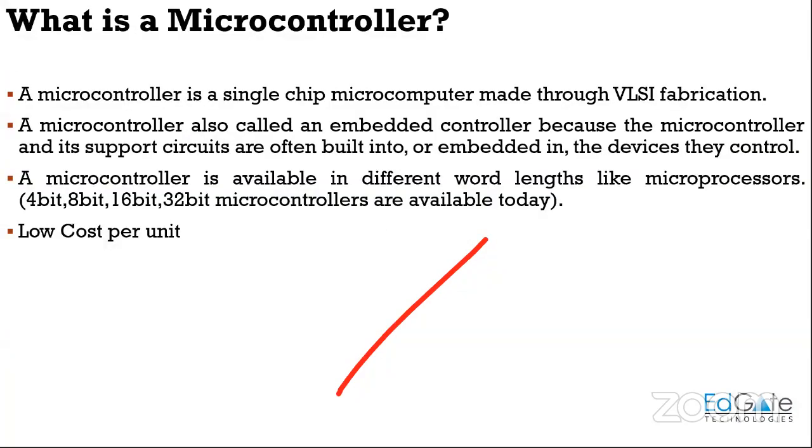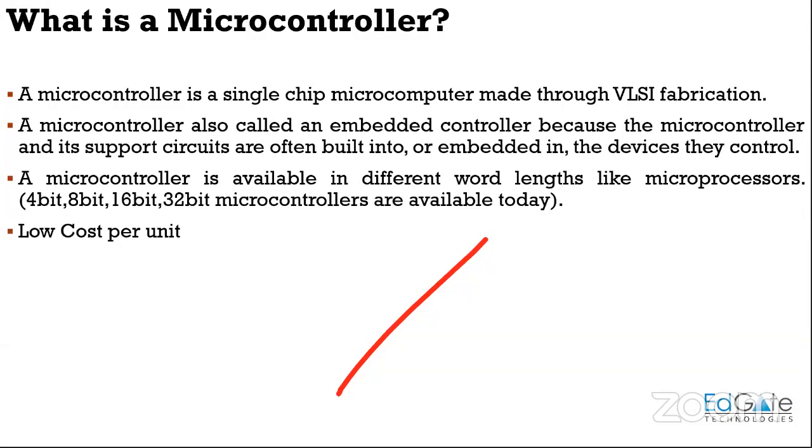In the next slide, we have what is a microcontroller. A microcontroller is a single chip microcomputer. Why do we call it a microcomputer? Because this microcontroller contains a microprocessor with inbuilt peripherals like your RAM, ROM, and your ADC. All these peripherals are internally present in a microcontroller. That is why we call a microcontroller a microcomputer.